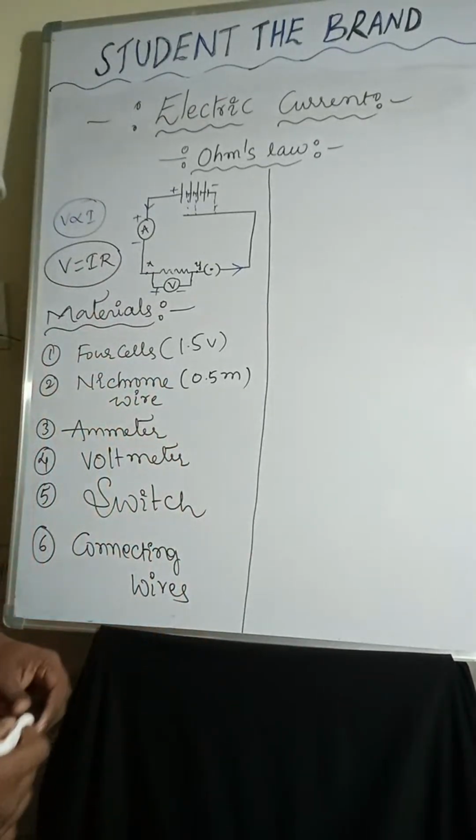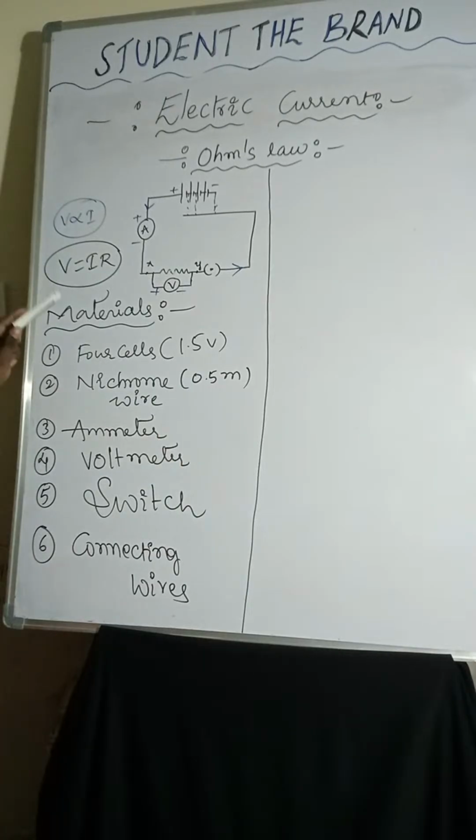Once again, check the materials. What are the required materials? 4 cells of 1.5 volts each, nichrome wire, an alloy of nickel, chromium, manganese and iron metals, ammeter, voltmeter, switch and connecting wires.